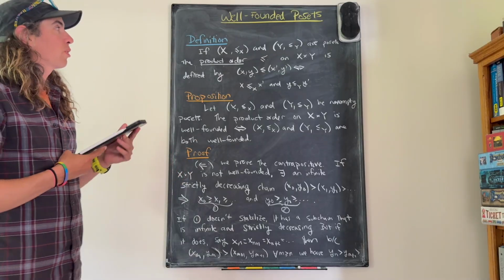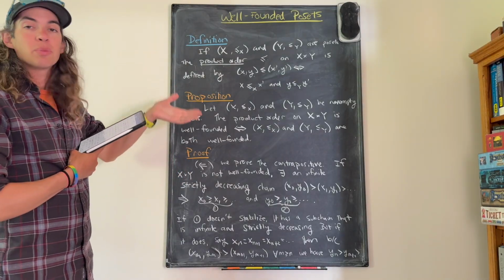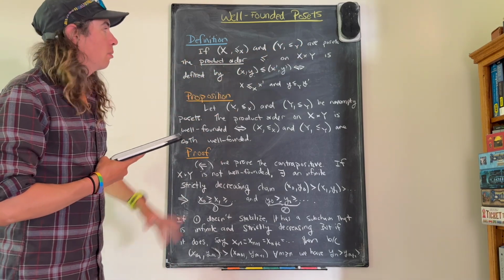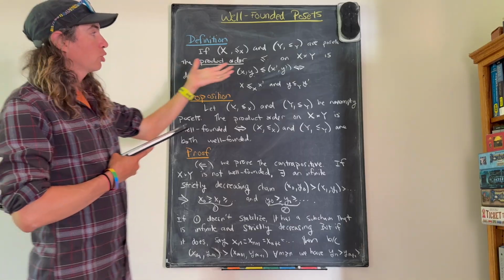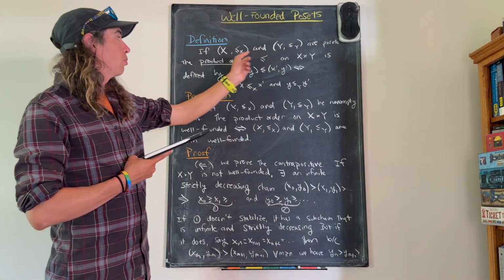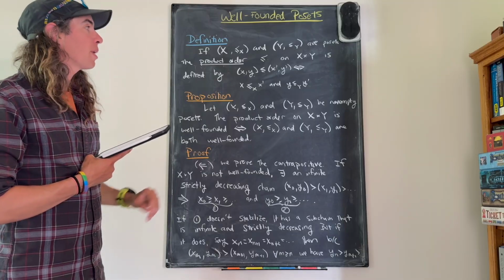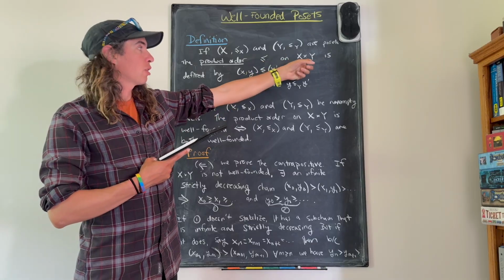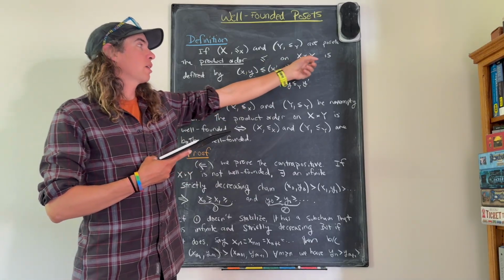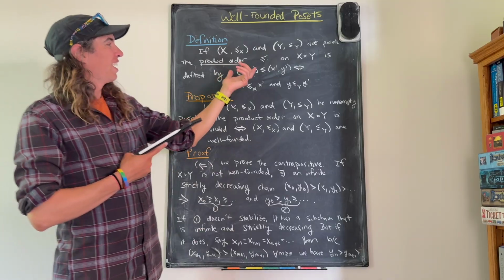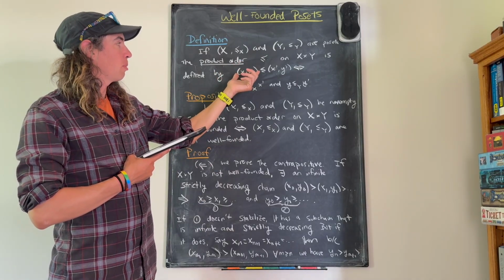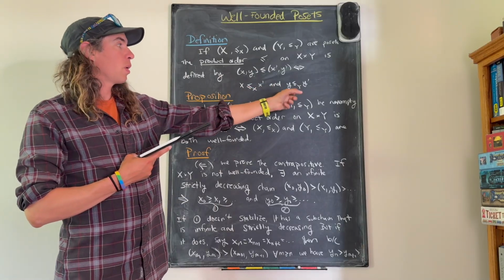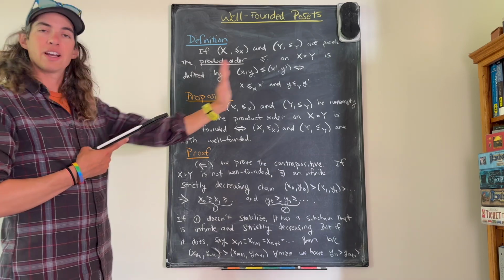Okay, so on this board, we're going to completely generalize the examples that we had on the previous board. So if X and Y are two posets, then I can define a partial order on their Cartesian product, which is called the product order. It's defined as follows: if I have a pair (x, y) in X × Y and a pair (x', y') also in X × Y, then we say that (x, y) is less than or equal to (x', y') if and only if x is less than or equal to x' and y is less than or equal to y'. So you just check the factors individually.